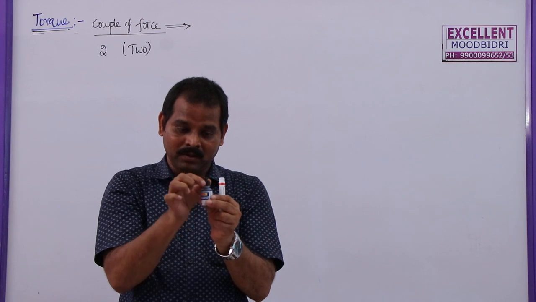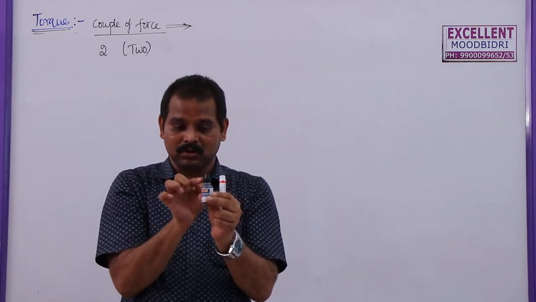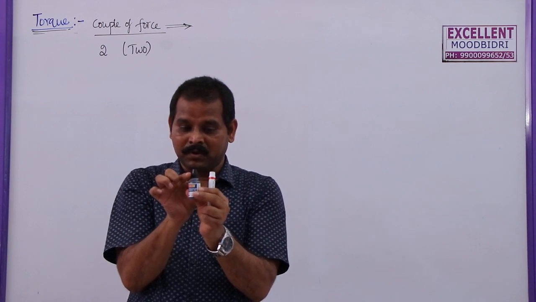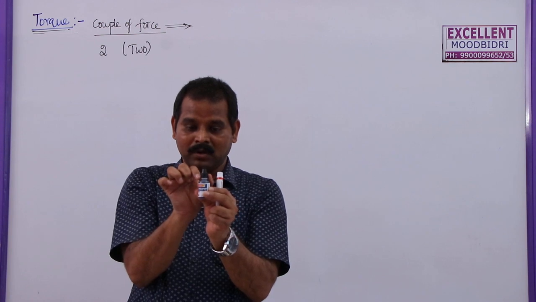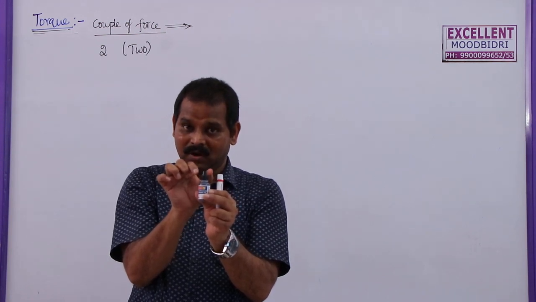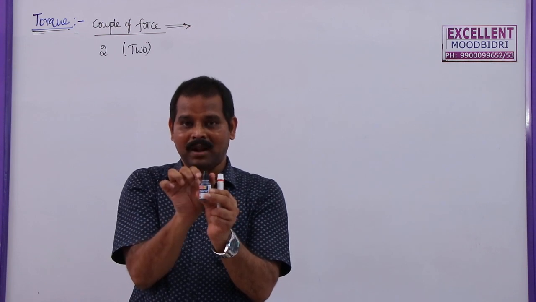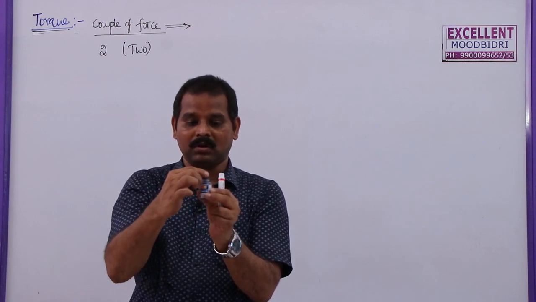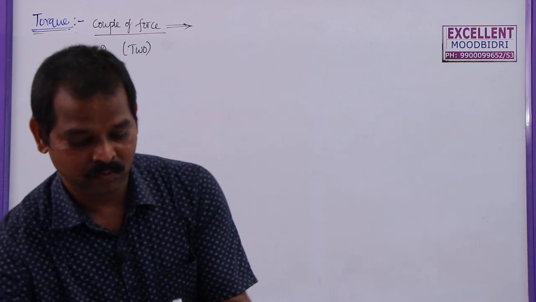Now when I am applying this force with my two fingers, how am I applying force here? See this one: this finger is coming towards you and this finger is coming towards me. So I am applying two forces which are equal in magnitude but acting in opposite directions, which are parallel to each other. Throughout the rotation, the distance between the two fingers is not changing. Now I removed this one.